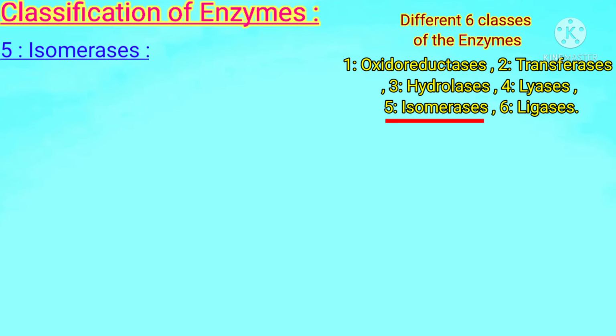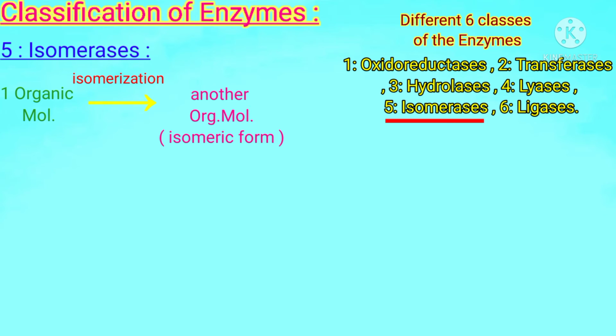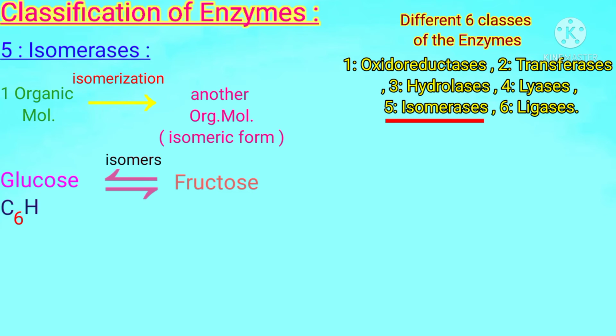Fifth class is isomerases, which include those enzymes that are involved in the isomerization or change of one organic molecule into its isomeric form, as from one isomeric form to the next isomeric form. For example, glucose and fructose are isomers of each other. The molecular formula of glucose is C6H12O6 and of fructose is C6H12O6 also. Both have similar chemical formulas but different structural formulas.